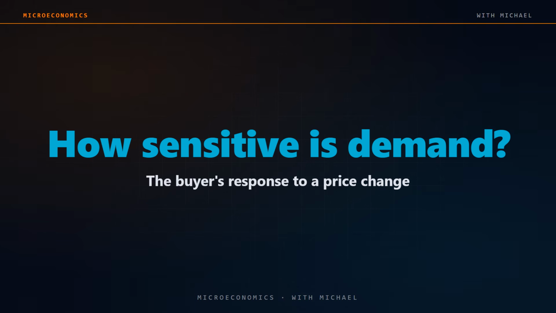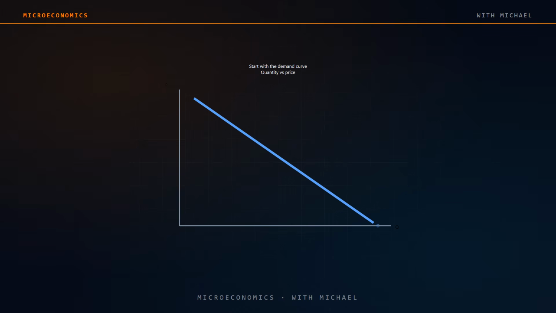Price elasticity of demand measures how strongly consumers respond to a change in price. In simple words, if price changes, how much does quantity demanded change? Economists calculate it using a formula. Elasticity equals the percent change in quantity demanded divided by the percent change in price. Let's see this in action.